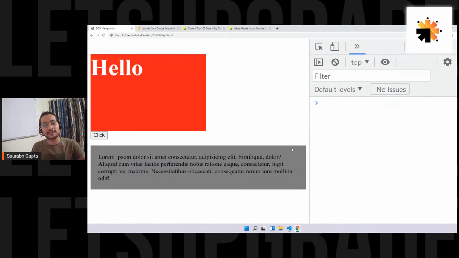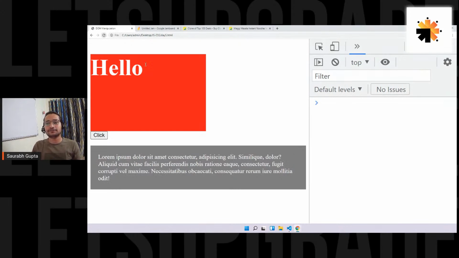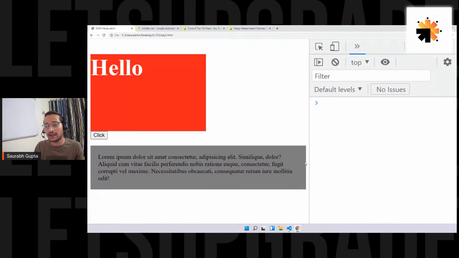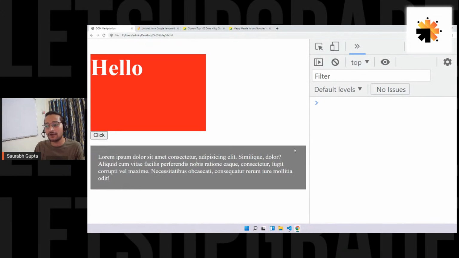I'm giving you all the aspects, guys, so that you are never confused that I always need a button. You can perform an event on every element. Again, guys, puzzle pieces, just join them properly. That's all. So basically, I fetch this element, I change its color using a function, and I call that function on click of this element only. So I click on this and the color changes of the same element.